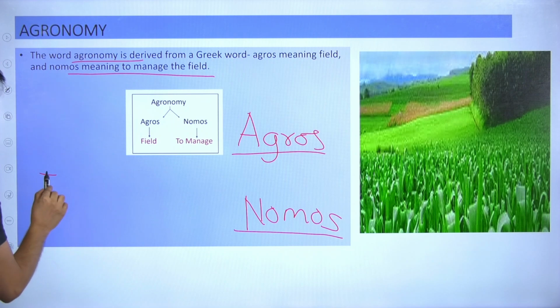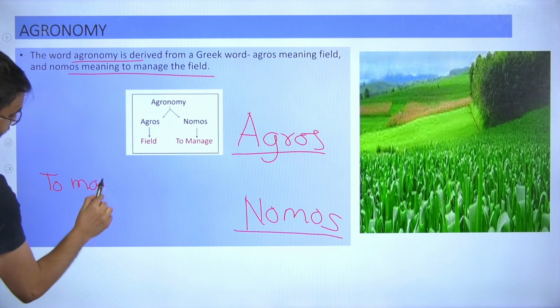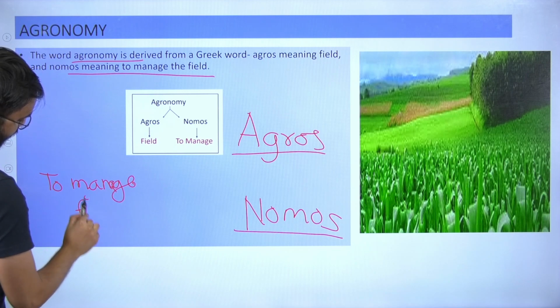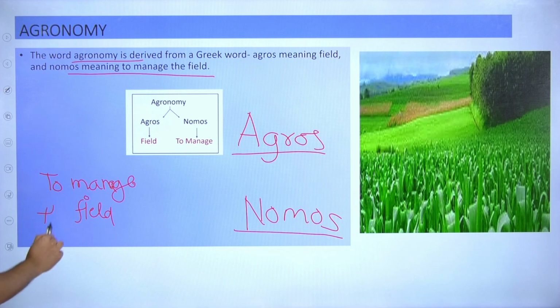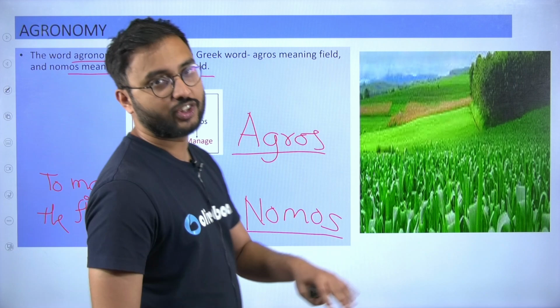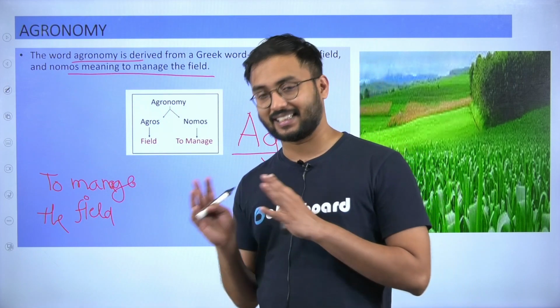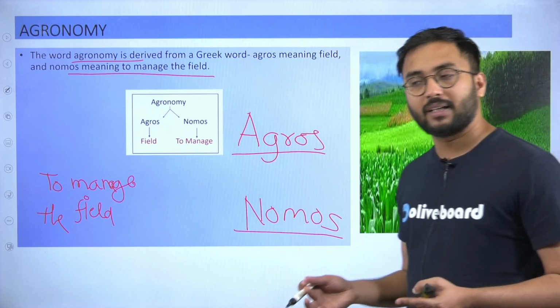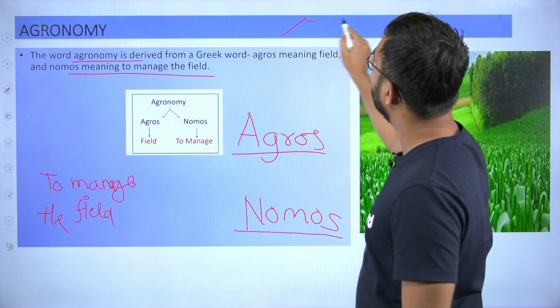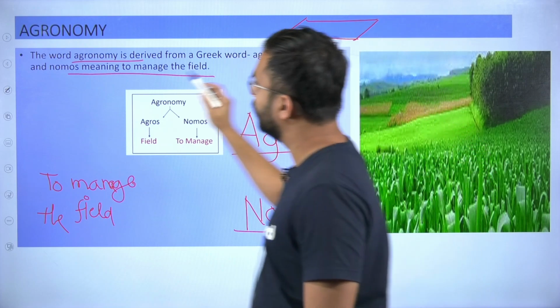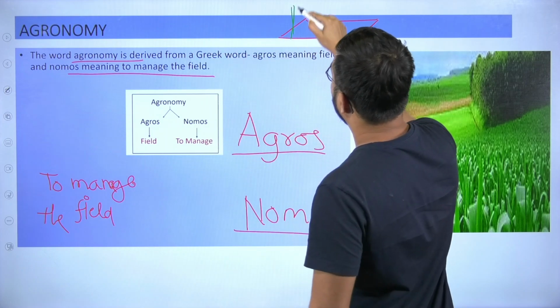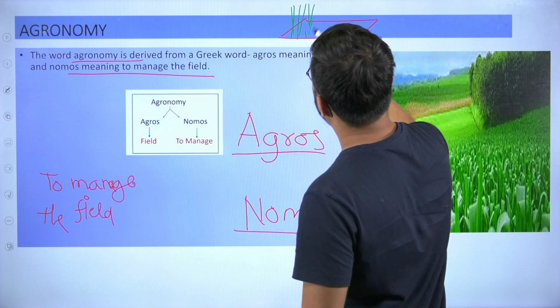What does it mean? To manage the field. What do you mean by to manage the field? That we have to understand in agronomy. So let me give a picture to you. Suppose you are a farmer and you are cultivating on a piece of land, planting crops.